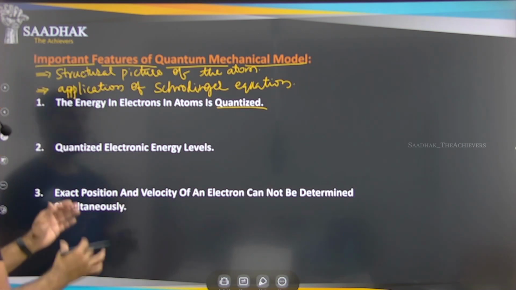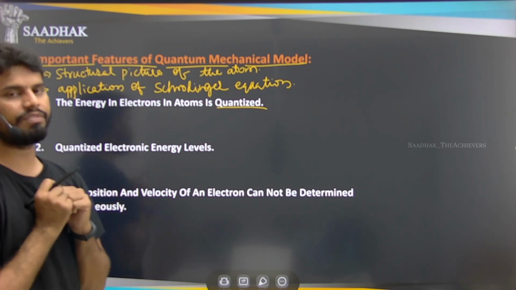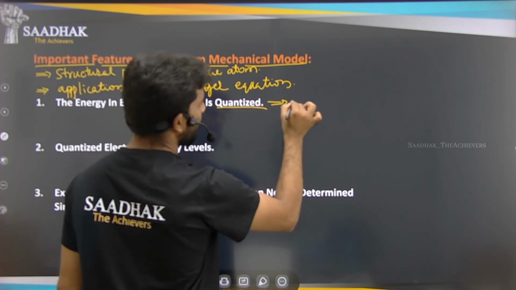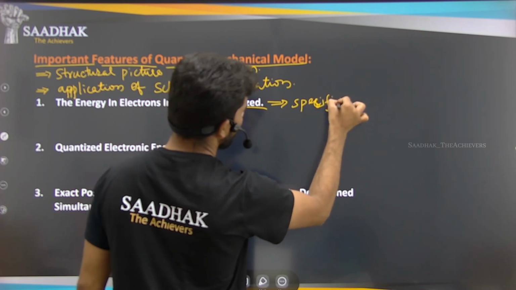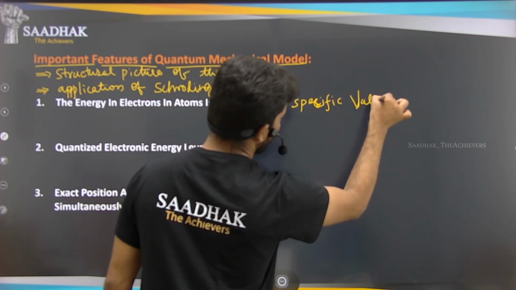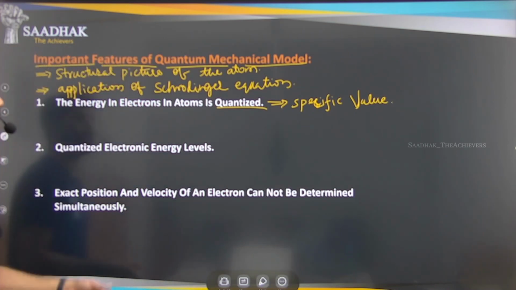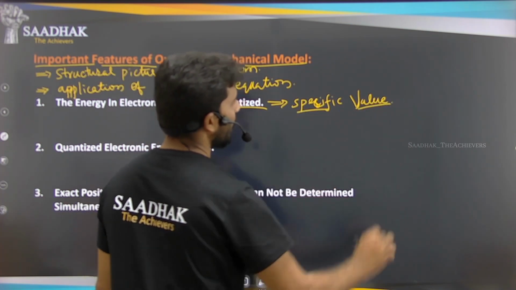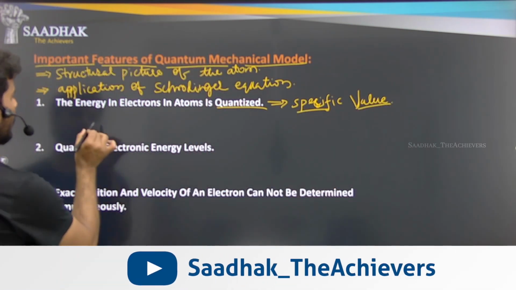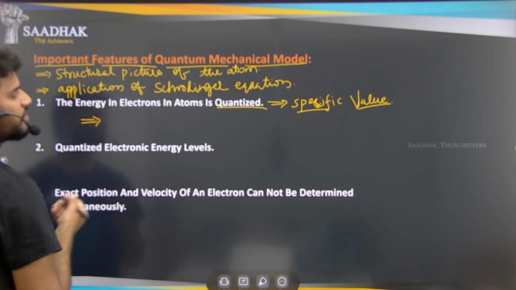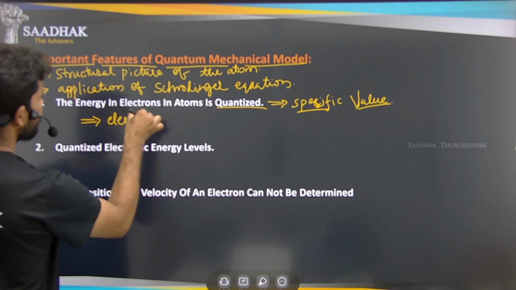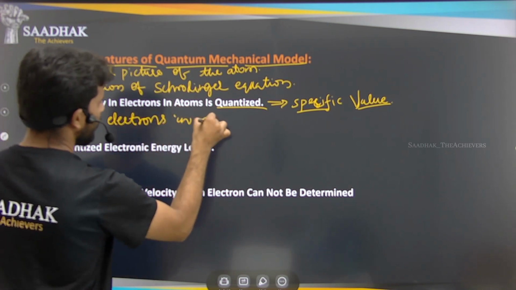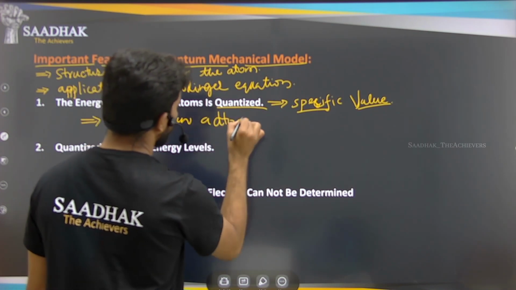Quantized means having a specific value, so we are able to get the specific value of the energy, where you can find out what energies are possessed by the electrons in an atom.